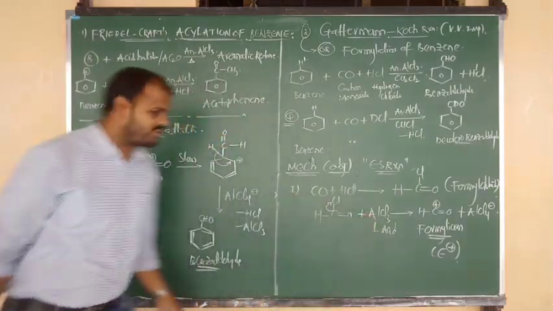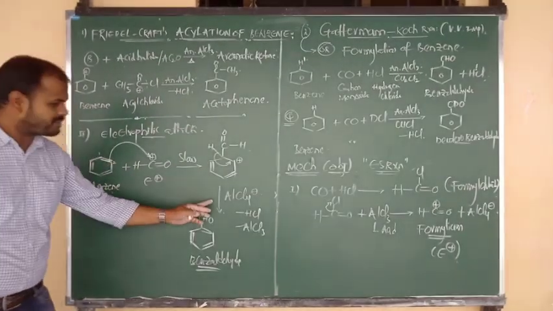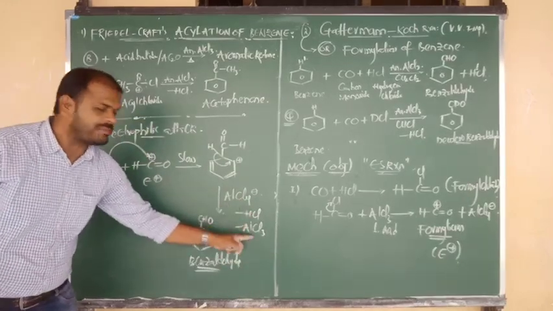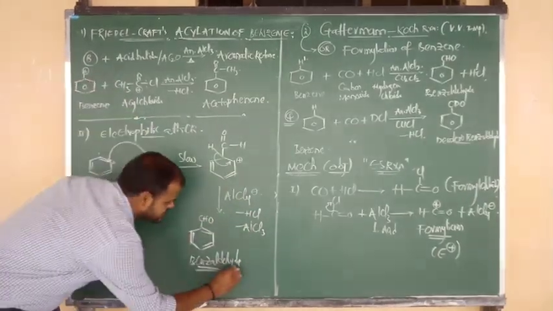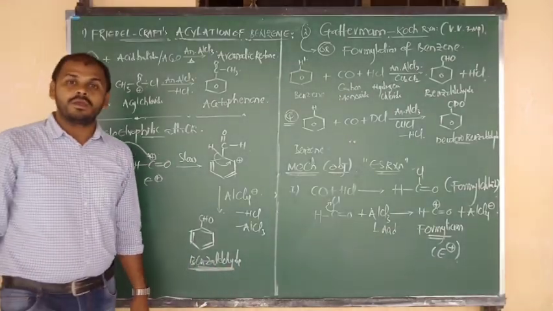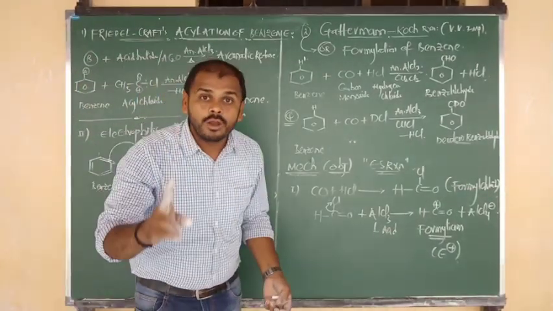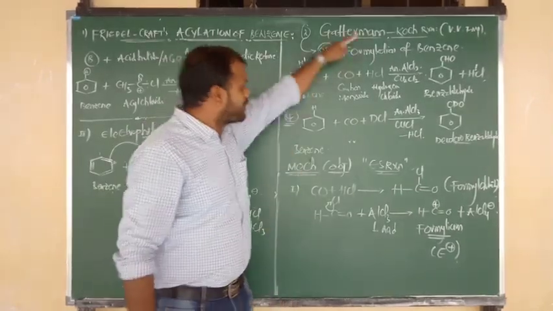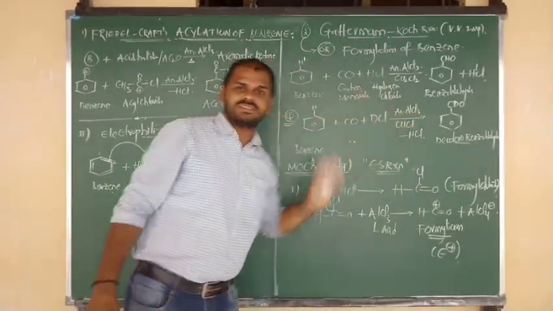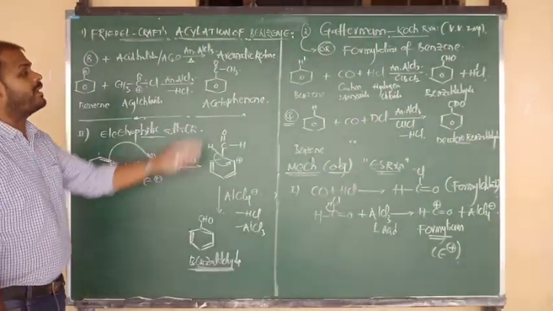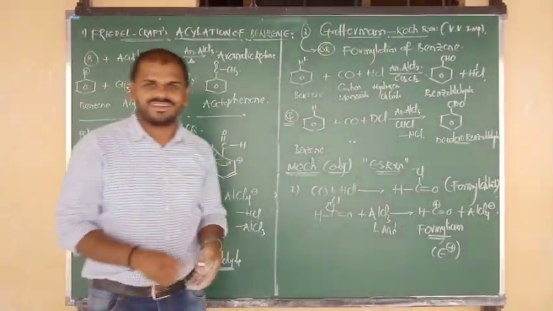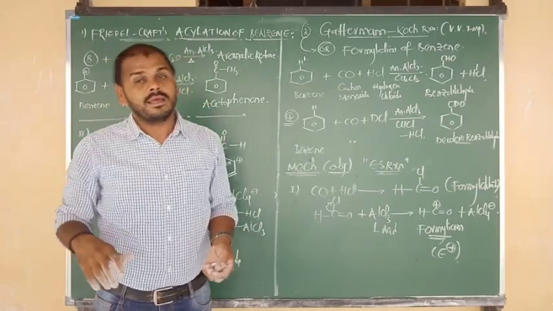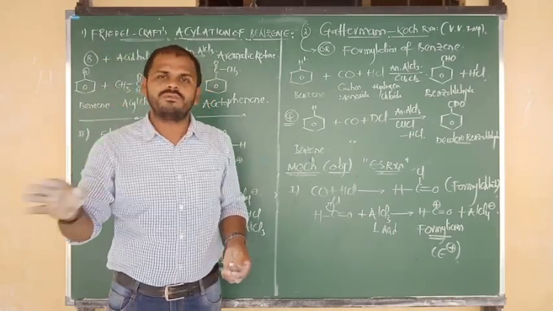Step 1, formation of the electrophile. Step 2, attacking of the electrophile. Step 3 is nothing but deprotonation, such H plus combines with Cl and is removed in the form of HCl. The remaining we get is the catalyst as it is, but our final product is nothing but what? Benzaldehyde. So in today's class we have prepared 2 special compounds. One is an aromatic aldehyde, one more is an aromatic ketone. The aromatic aldehyde, benzaldehyde, is prepared by the Gattermann-Koch reaction, and the aromatic ketone, acetophenone, by the Friedel-Crafts reaction. Remaining 4 reactions are there in this category of preparation of aromatic aldehydes and ketones. Those 4 we will finish tomorrow.